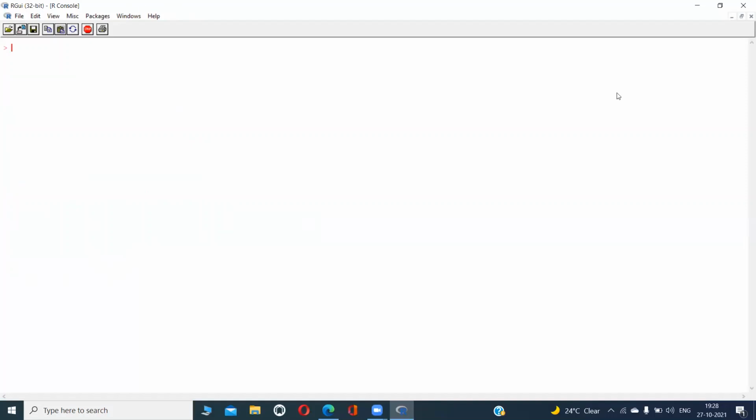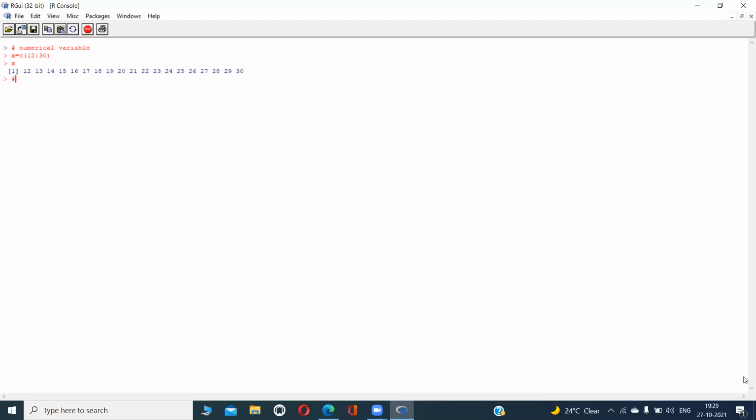Now we are going to assign first the numeric, a numerical variable. Suppose x is equal to sequence of 12 to 30. This is the numerical variable. If I call x, then I'll get all the numeric values.